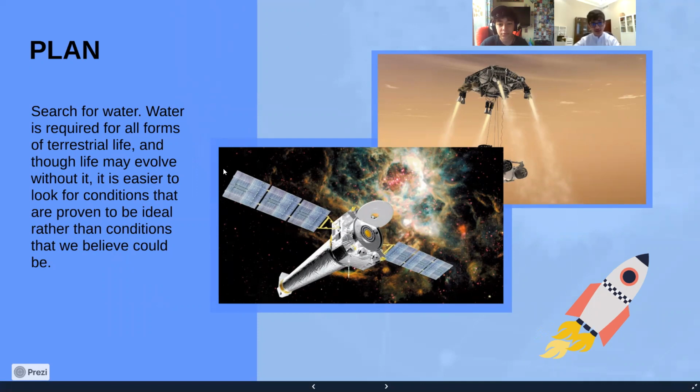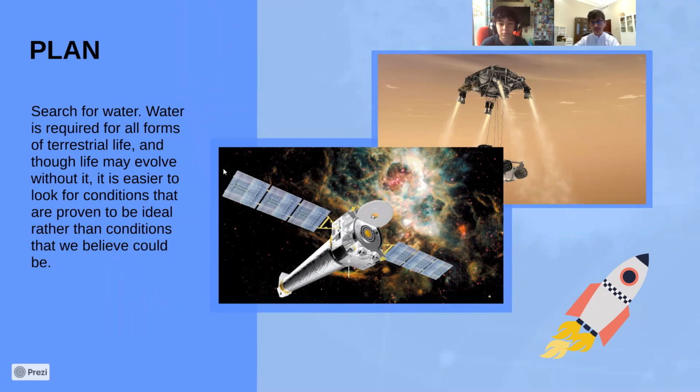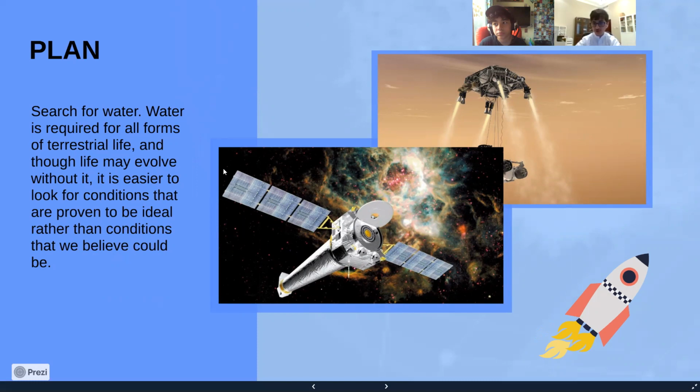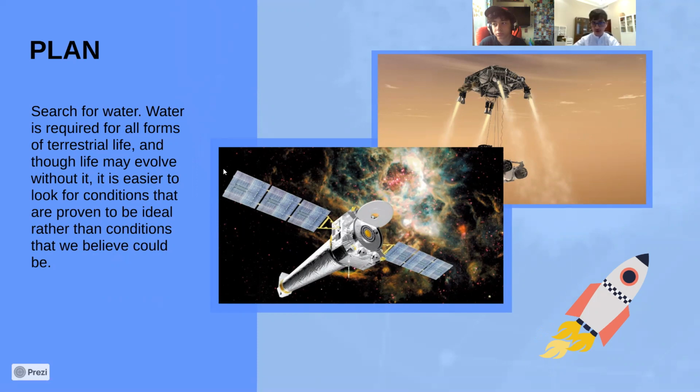We started searching for water. Water is a sign of life, as we found on Earth. We couldn't find life in any place where water wasn't existing, and we didn't want to search for conditions that we thought were ideal. We wanted to search for conditions that we know for sure could include life.